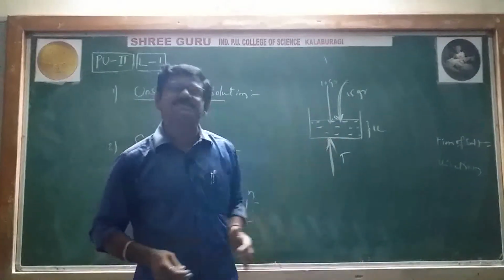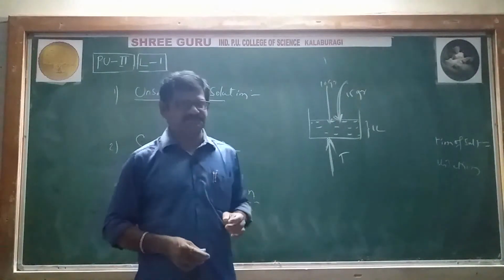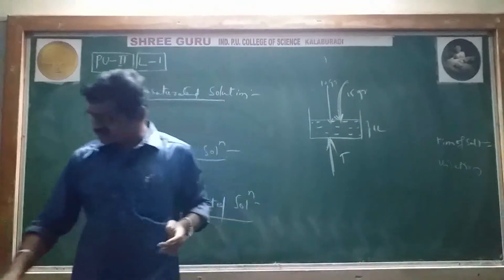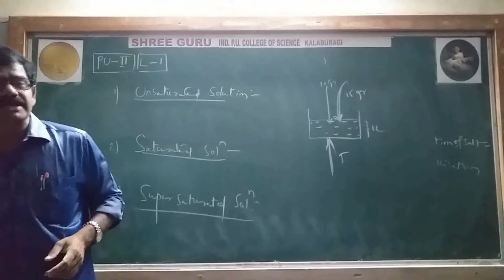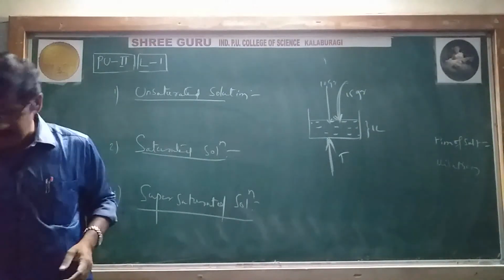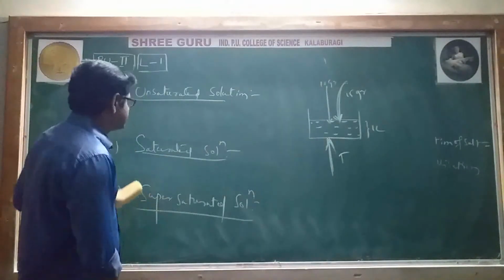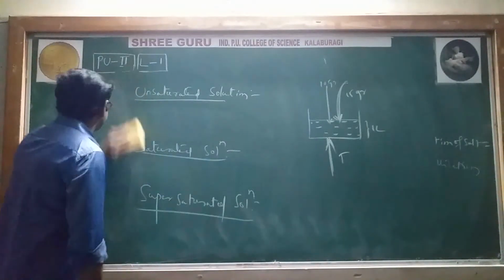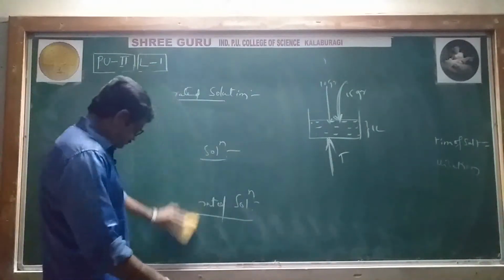So we have discussed 3 types of solutions: one is an unsaturated solution, one is a saturated solution, one is a supersaturated solution. Next we will discuss